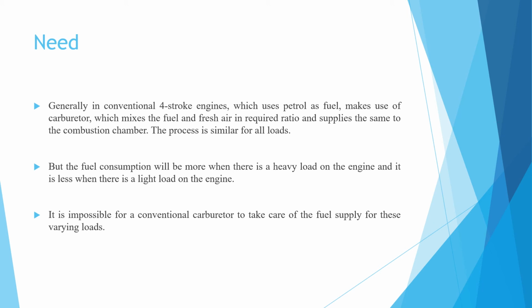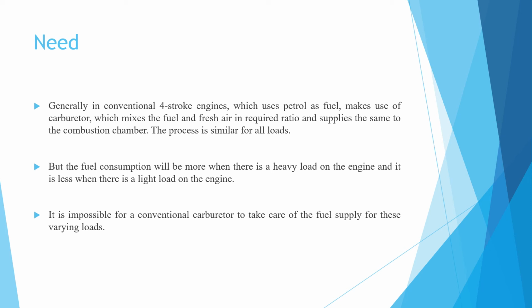Generally, a conventional 4-stroke engine which uses petrol as a fuel makes use of a carburetor, which mixes the fuel and the fresh air in the required ratio and then supplies this air-fuel mixture into the combustion chamber.